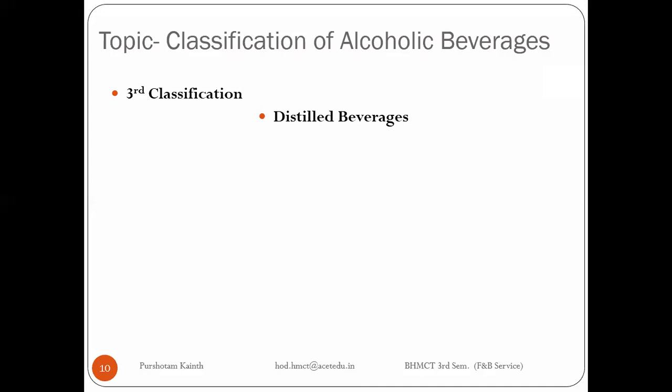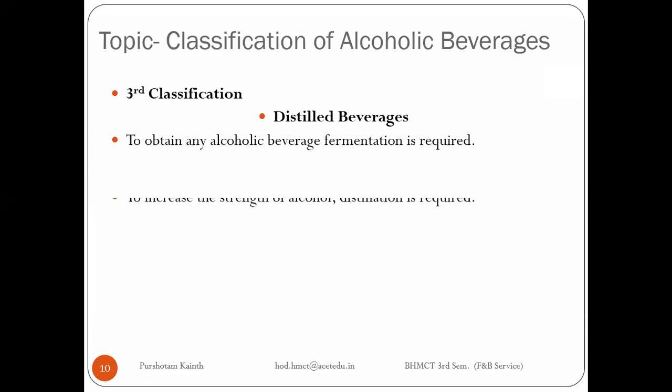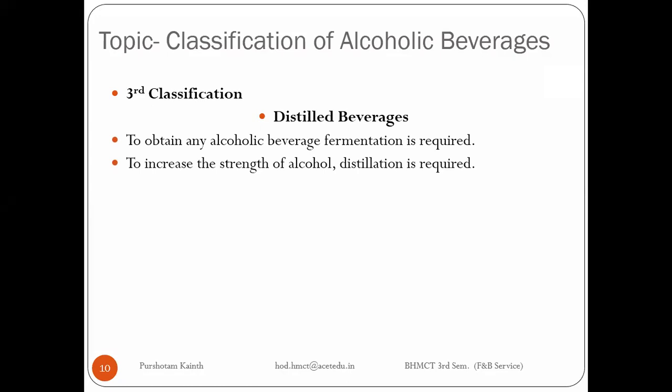So here is the definition of distilled beverage. To obtain any alcoholic beverage, fermentation is required. So for distilled beverages, we need to undergo the fermentation method first. To increase the strength of alcohol, distillation is required. And distillation starts from a base of fermented liquid. Again, I told you that fermented liquid is known as alcoholic wash.